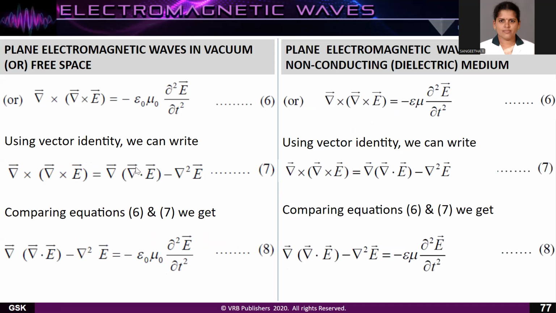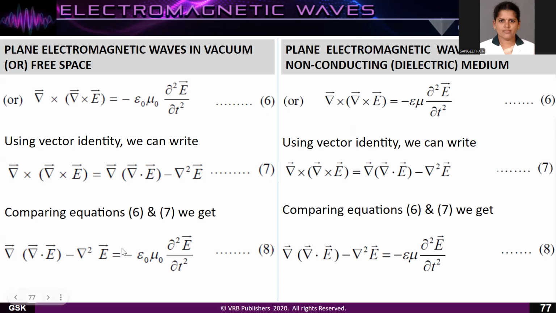Using the vector identity, we can write that the del cross of del cross A vector is equal to del into del dot A minus del square A vector. This is the vector identity. When you compare these two equations, we are substituting this vector identity in equation 6 on both the parts.